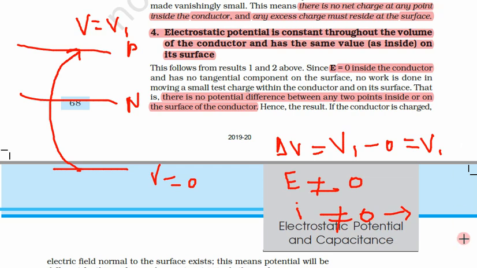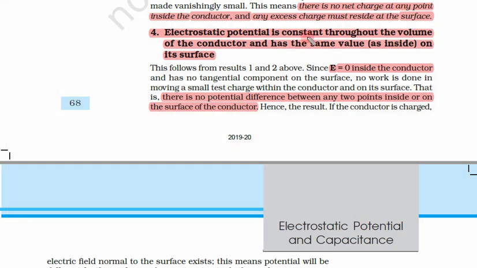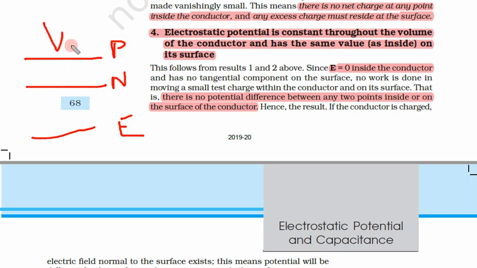Now let us see an example of a bird. What will happen in the case of a bird? Since this is phase, this is neutral and this is earth, ground, again voltage here is V1, here it is 0, neutral is also 0. In comparison to this, here it is V1. If a bird sits on this phase wire, both its legs are on the phase wire.